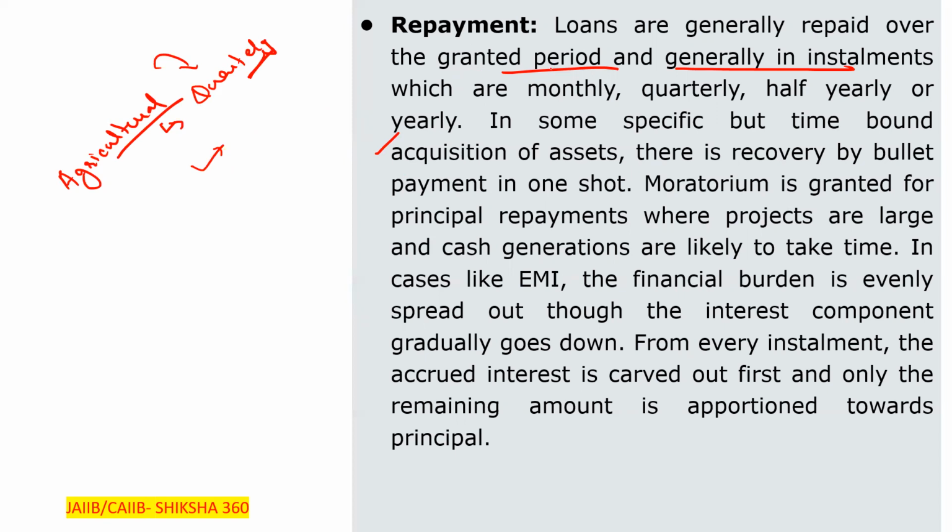Clear? Installments can be either monthly, quarterly, half yearly or yearly. In some specific time-bound acquisitions of assets, there is recovery by bullet payment in one shot. Clear? Bullet payment, that is all the payment is to be done in one shot, at one time.